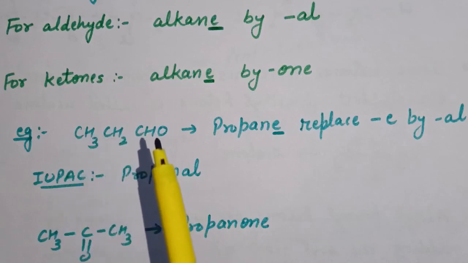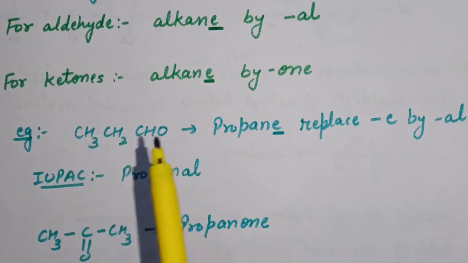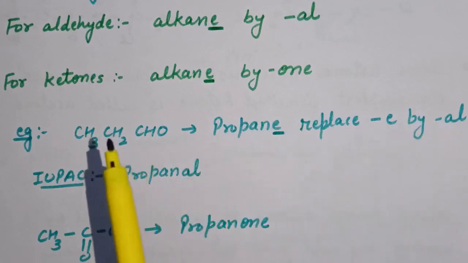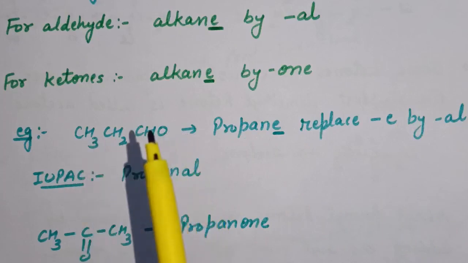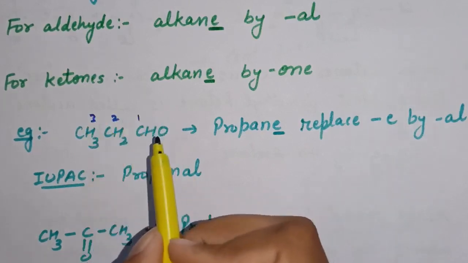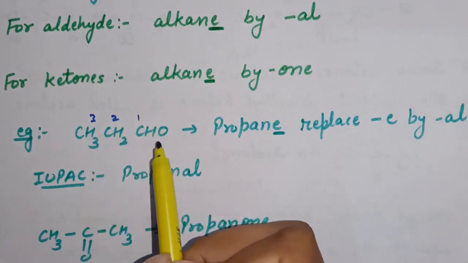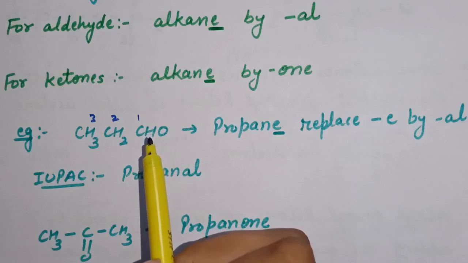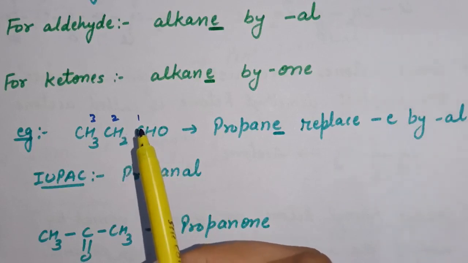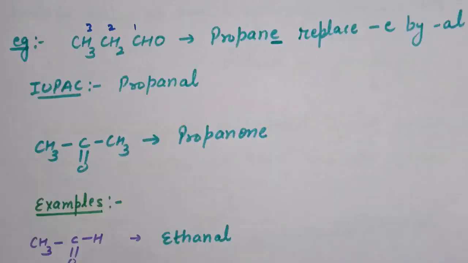Now CHO is the aldehyde functional group. The corresponding alkane is propane. Now this E is replaced by al and the name for this compound is propanal. CHO is the functional group and we will start numbering from this side, 1, 2, 3, because by numbering in this way the CHO occupies position 1. That is, the functional group gets the lowest number and therefore we will start numbering from this side. Now the IUPAC nomenclature is propanal or propane-1-al.